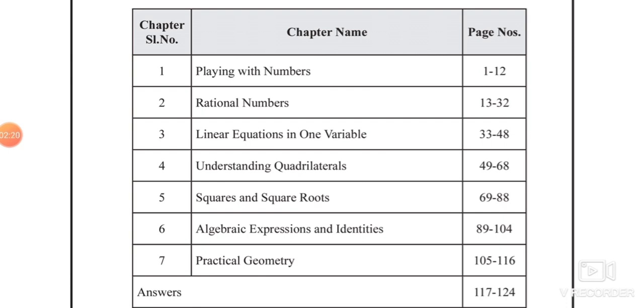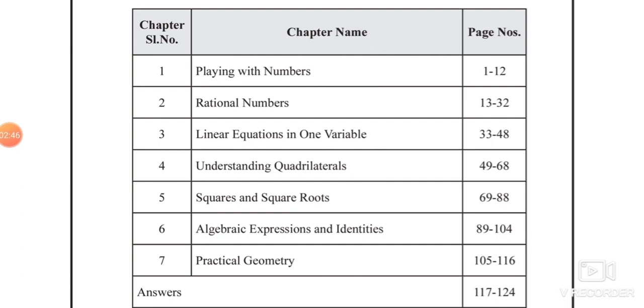Fifth chapter, square and square root. In this chapter we'll study square numbers, then properties of square numbers, then patterns related to square numbers, then finding the square of a number, then square root, finding square root by prime factorization method, division method and estimation method.